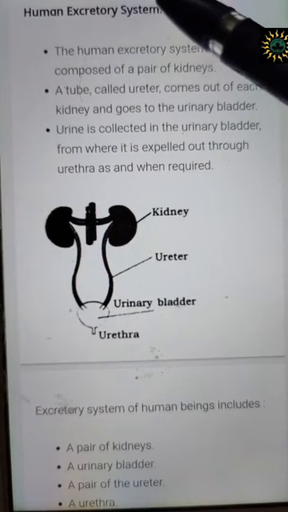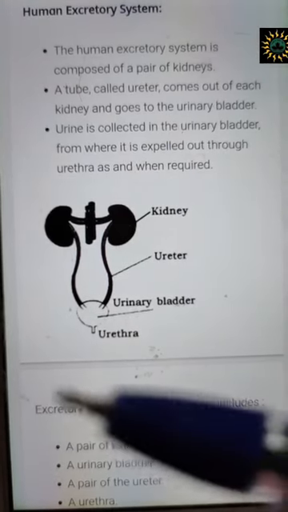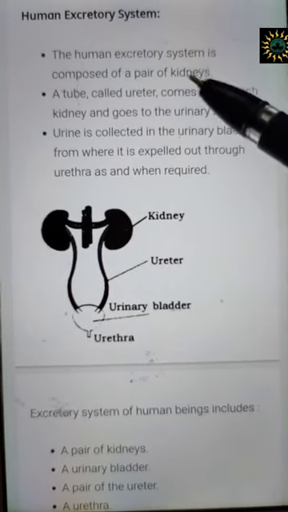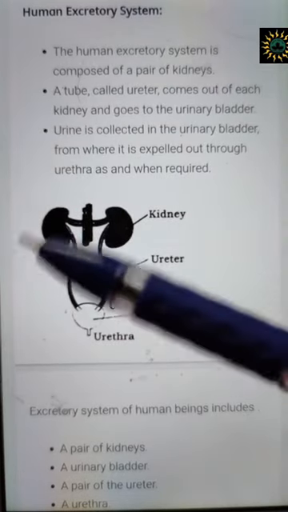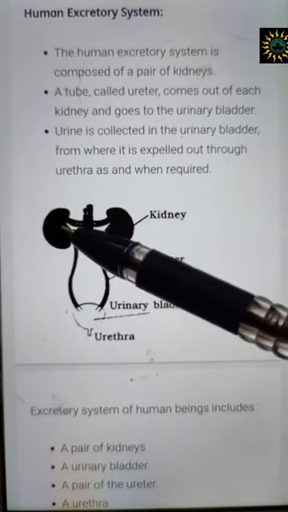So the removal of these wastes by the process of excretion is done in human beings by the excretory system. Now you need to take a look at the note. The primary organ of the excretory system in human beings is the kidneys. Now you see the kidneys are over here.